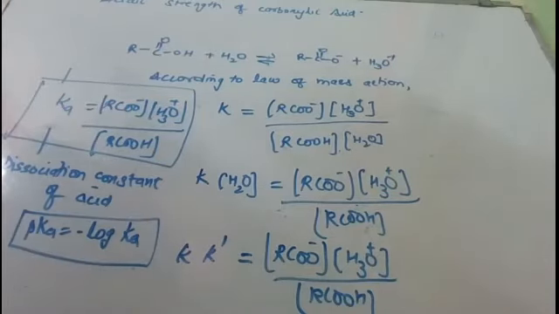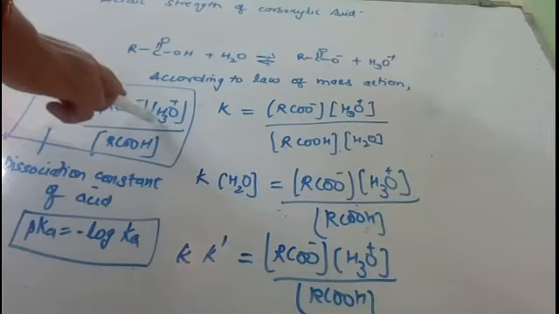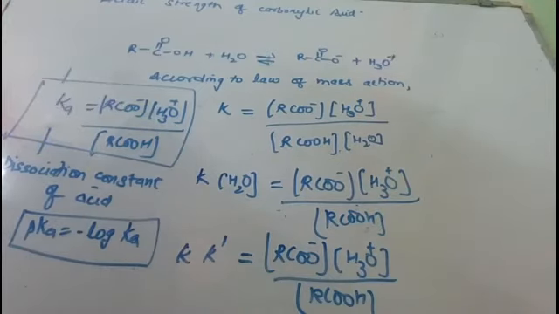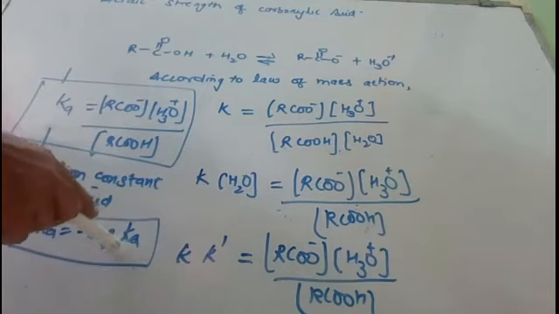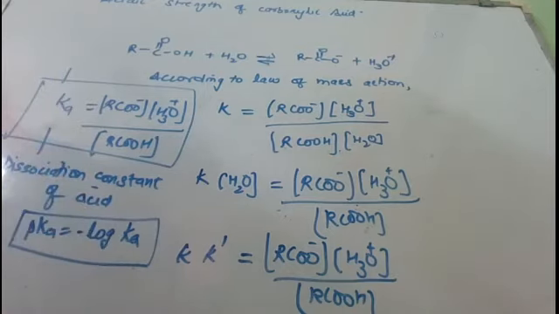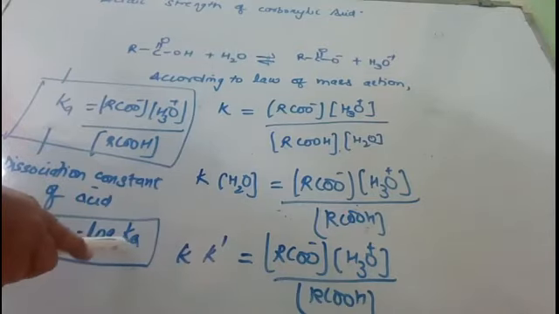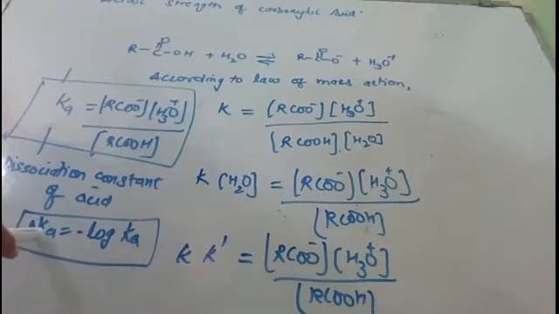Similarly, if we lower the Ka value, lower will be the hydronium ion concentration and weaker will be the acid, right? Now you see here, pKa is the negative logarithm of Ka, which means higher the Ka, lower will be the pKa. So if the pKa is lower, Ka will be higher and the acid will be stronger. If the pKa is higher, Ka will be lower and the acid will be weaker, right? So they are inversely proportional.